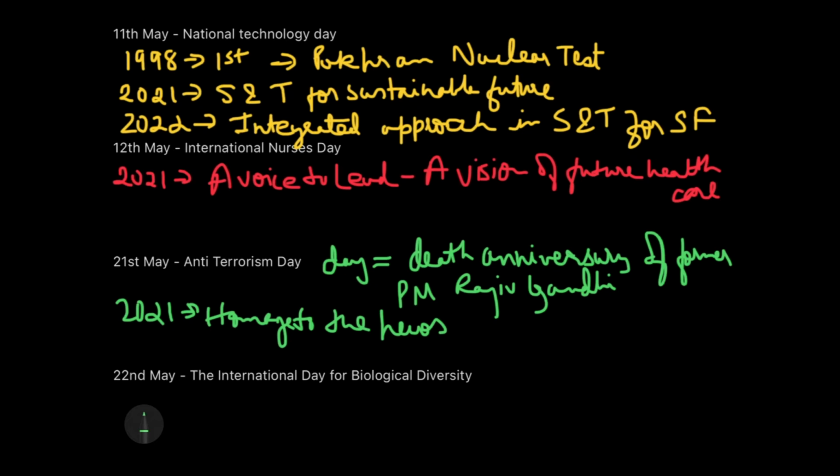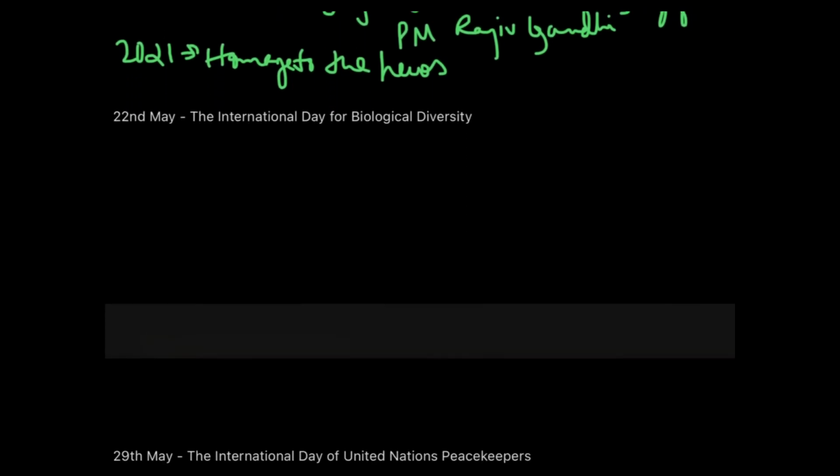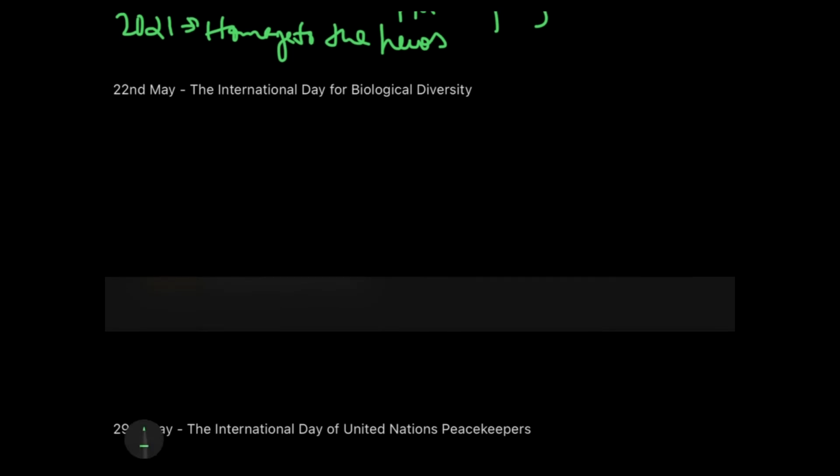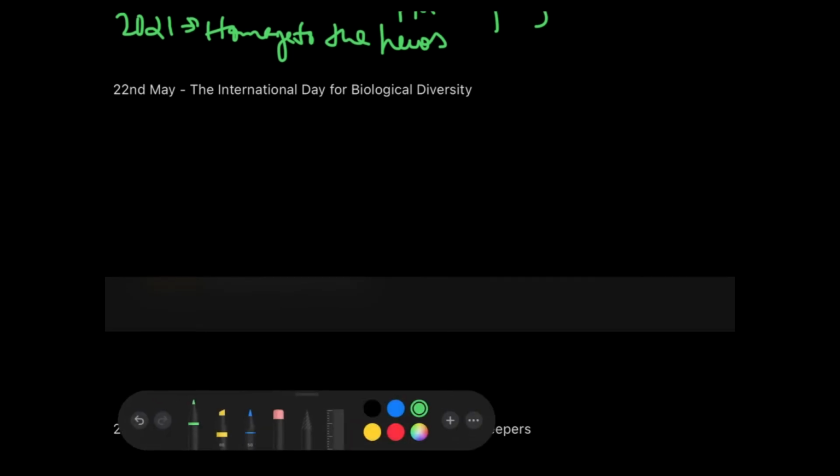Okay. Now, the next important day is 22nd of May, which is celebrated as the International Day for Biological Diversity. Now, biological diversity, as its name quite easily suggests, is what? In this biological diversity, we would be actually talking about the promotion of biodiversity issues. What are biodiversity issues?